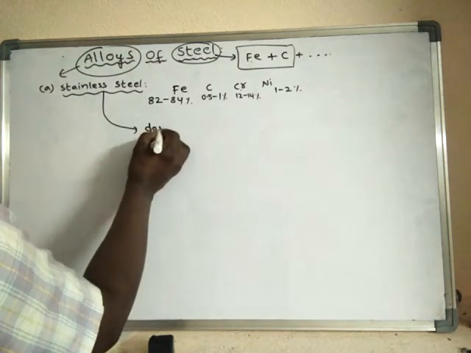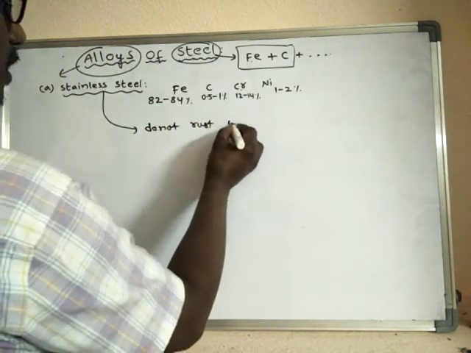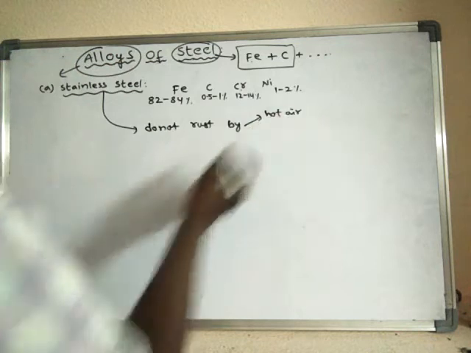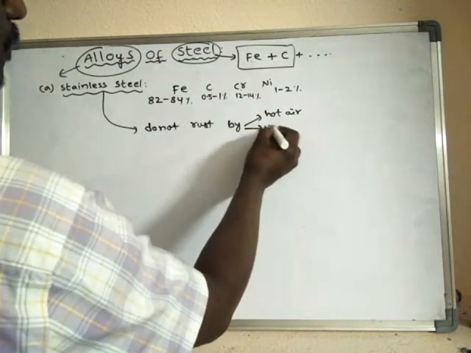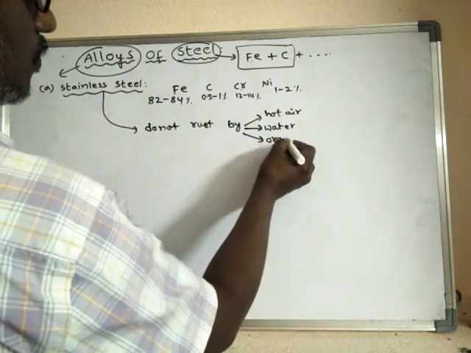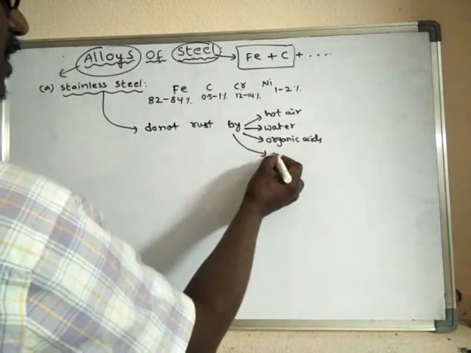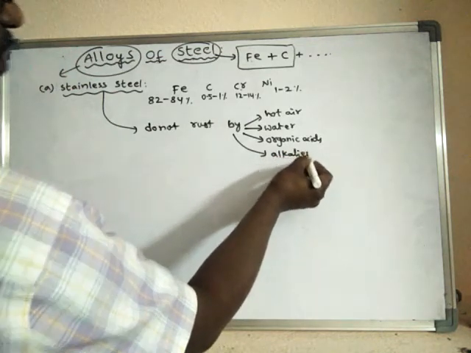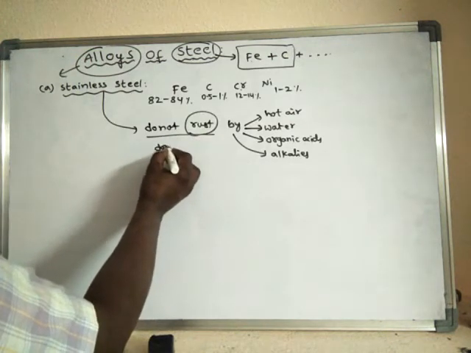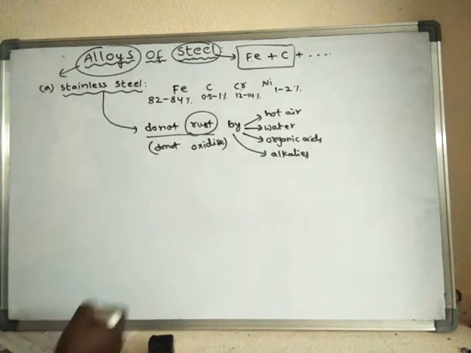It does not rust by hot air, water, organic acids, or alkalis. Not rusting means it does not oxidize.